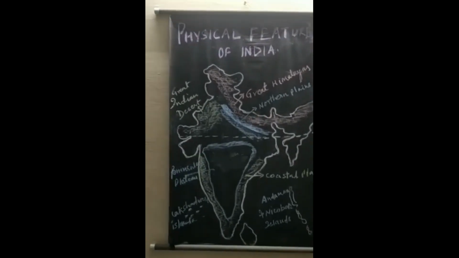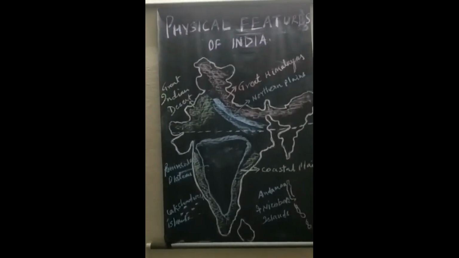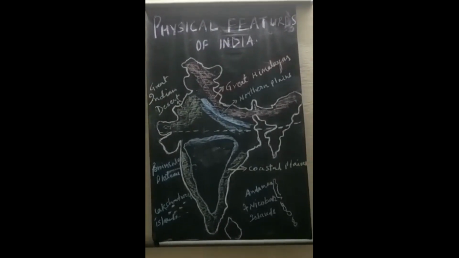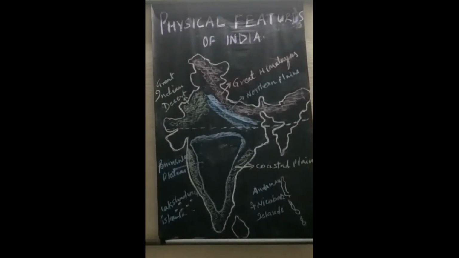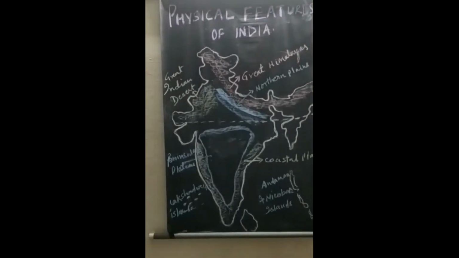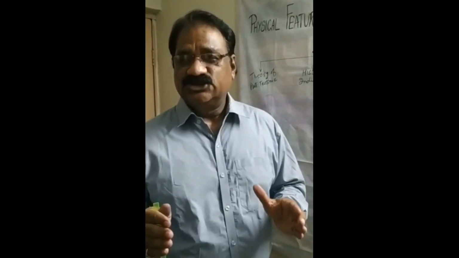So children, this is all about the introduction of this chapter: how different landforms have been formed, what are tectonic plates, different types of tectonic plates, and what is the result of the movement of these plates whenever they come close to one another or go away from each other. They cause changes on the earth's surface.